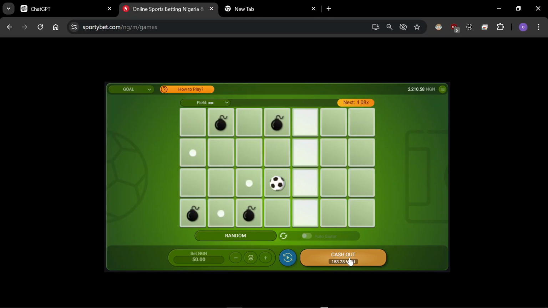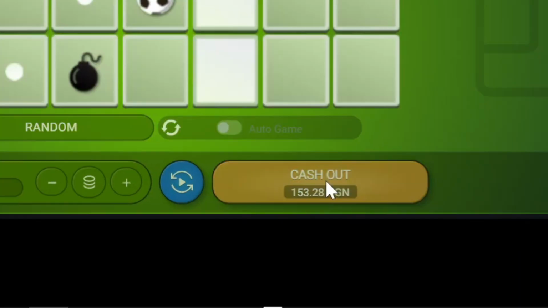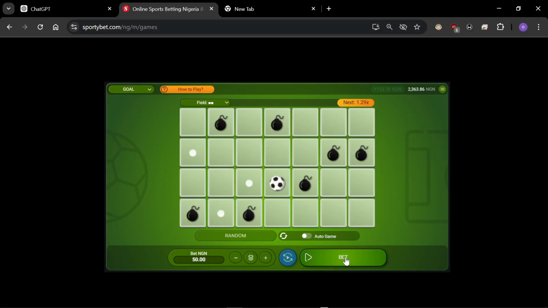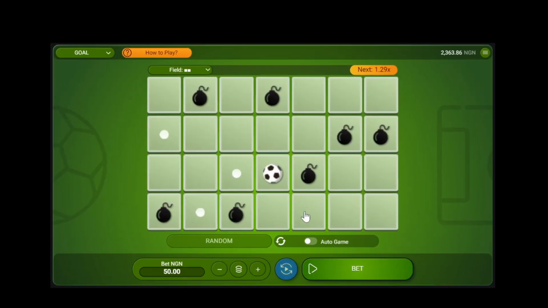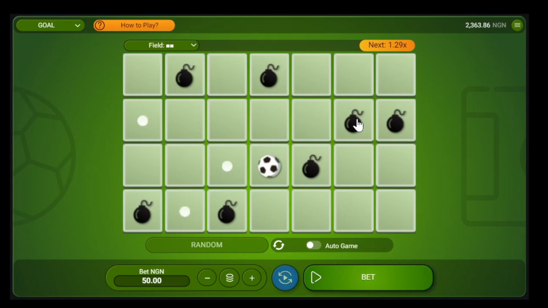Now you have to know that this game is actually very, very risky. The only reason I'm able to defeat them is because I am not using my emotions. I'm not using sentiments to pick these boxes. I'm going to cash out now. See this? Cherry, cherry. Let me see the other numbers after it. 2-4 cherry cherry 4-2 cherry. 4-2. I would have lost here if I had continued.